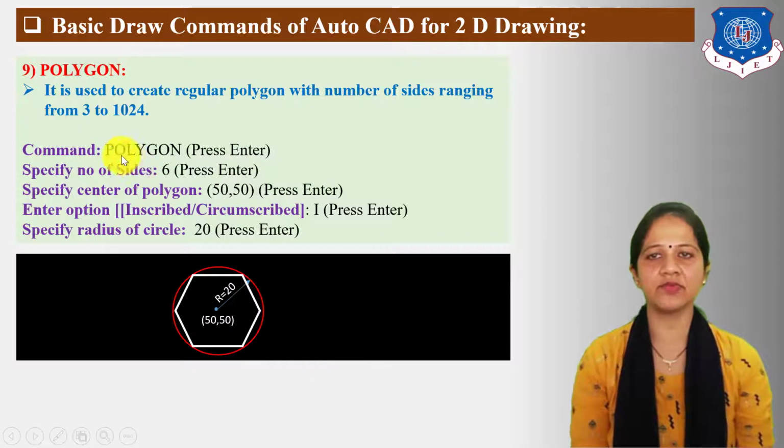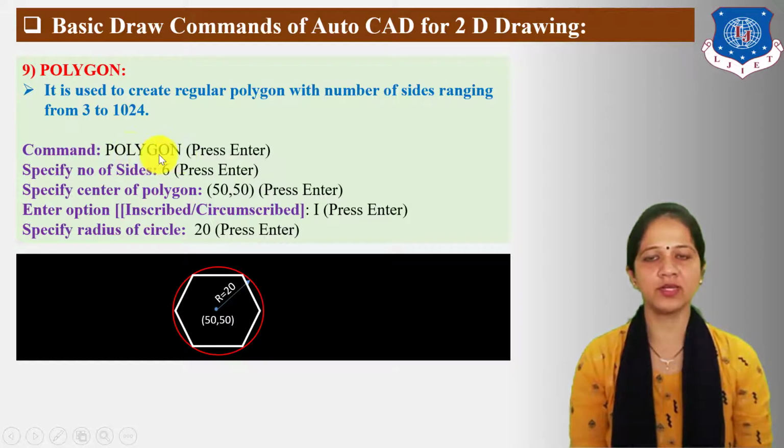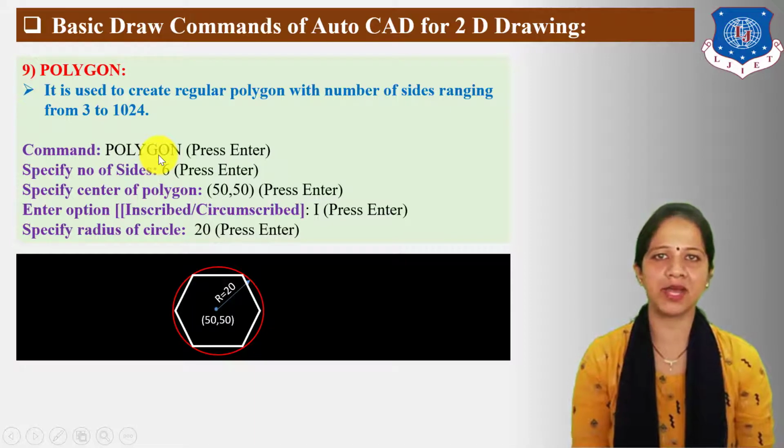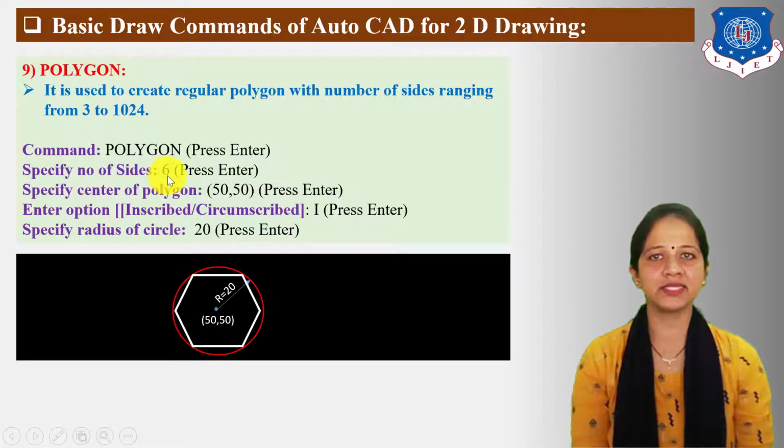Next, let us understand one example of polygon. The command for polygon is POLYGON. So type polygon in the command bar area, then press enter. The next statement displayed on the command bar is specify number of sides. Here I have taken 6 sides, then press enter. Next is specify center of polygon. I have taken 50,50 units for the center point, then press enter.